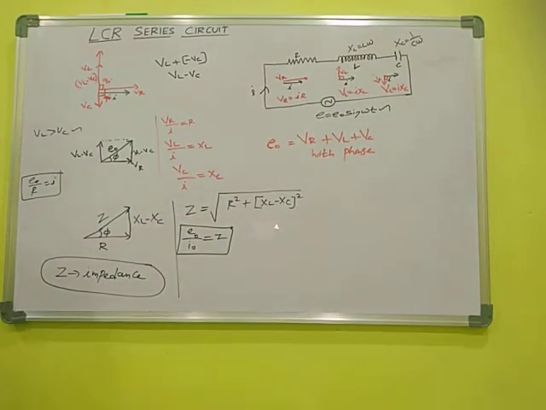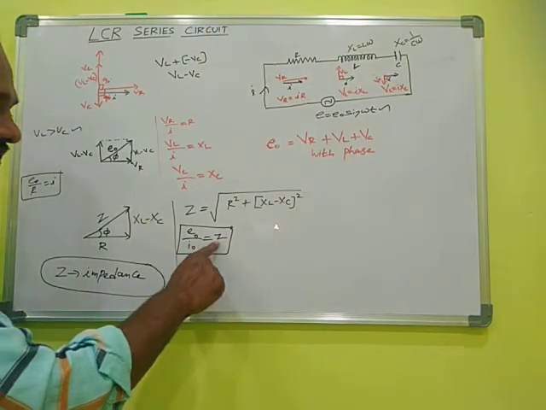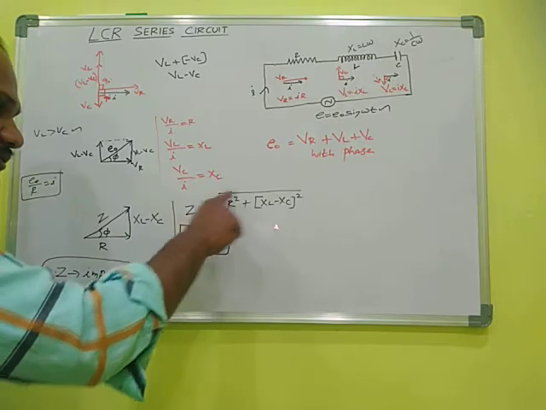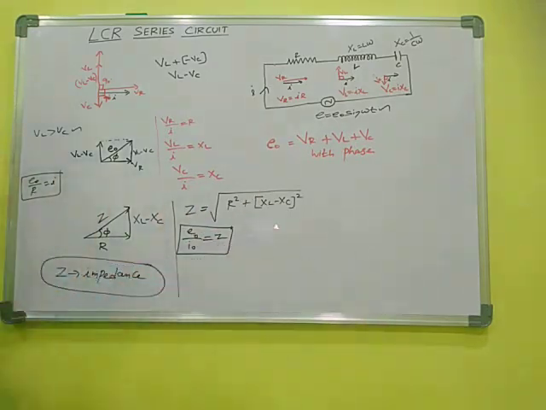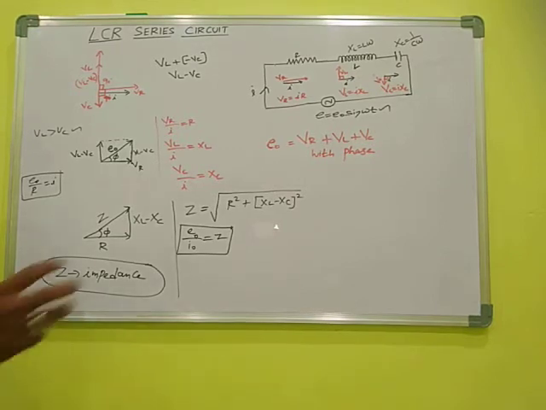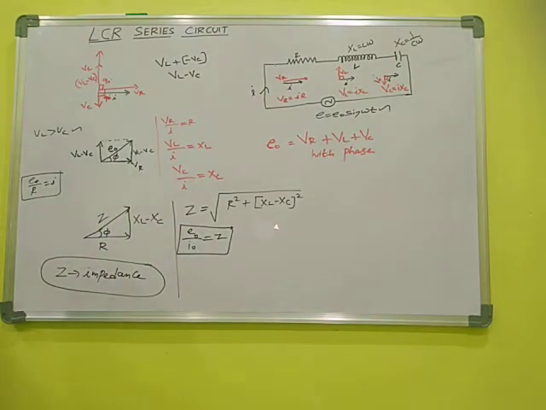Maximum voltage or peak voltage upon peak current is equal to impedance. E0 by I0 is equal to Z, which is equal to root of R square plus XL minus XC the whole square. These two are expressions for Z.